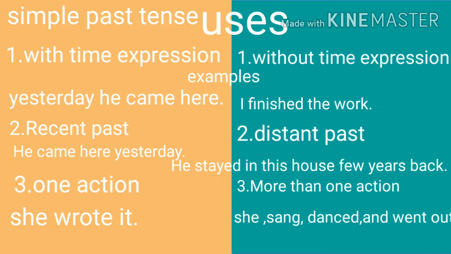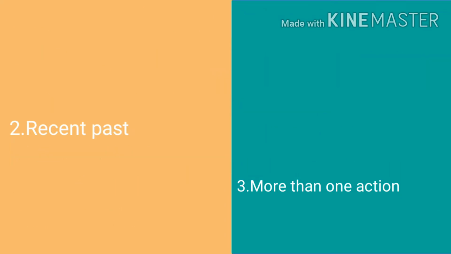It can also mean distant past. For example, he stayed in this house few years back. Number 3, to mean one action. For example, she wrote it. Wrote is one action. It can also mean more than one action. For example, she sang, danced and went out.